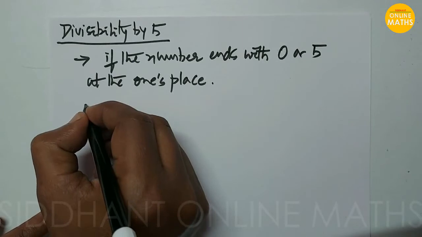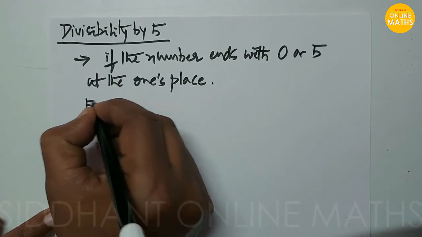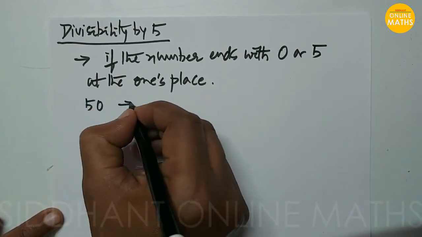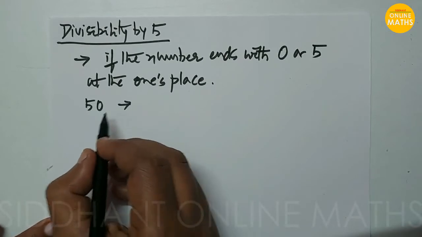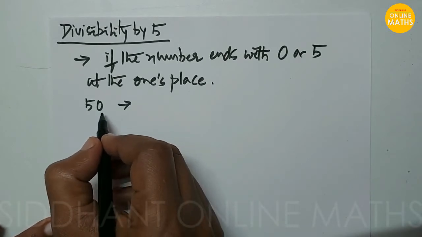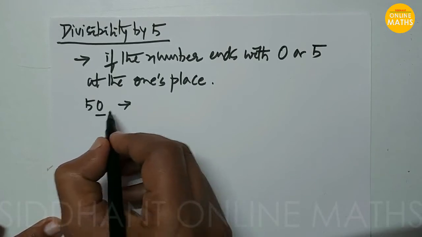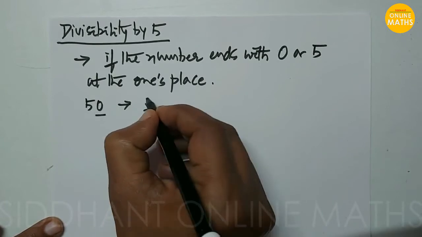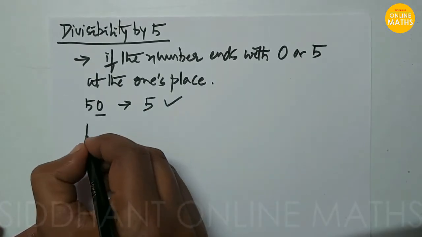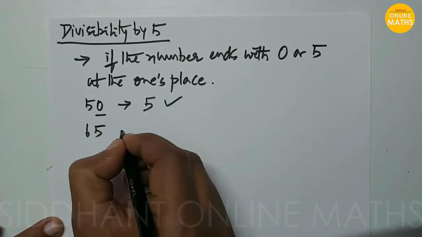So let's check. Suppose here 50 is there. To check whether it is divisible by 5 or not, we have to check at the unit place whether it is ending with 0 or 5. Here it ends with 0, so we can say that it is divisible by 5. In the same way, you take 65 here.